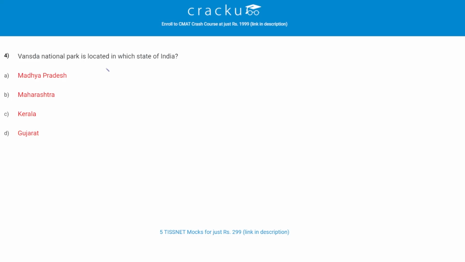Let's check the another question. Vansada National Park is located in which state of India? The correct answer is D. Gujarat. Let's check the another question. Gangotri National Park is located in which of the following states? The correct answer is Uttarakhand. Let's check the another question. Which among the following national parks is the world's only floating national park? The correct answer is Keibul Lamjao.